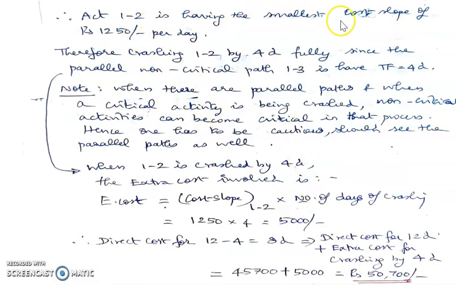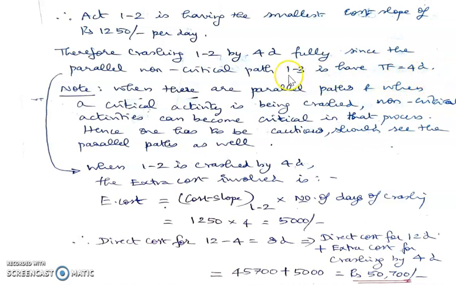So activity 1, 2 is having the smallest cost slope of 1250 per day. Therefore, we crash activity 1, 2 by 4 days fully, since the parallel non-critical path has a total float of 4 days. Here there is an important note. When there are parallel paths and when a critical activity is being crashed, non-critical activities can become critical in that process. So one has to be cautious and should see what the parallel paths are as well. We have seen that it is safe to crash activity 1, 2 throughout at one stroke by 4 days, because there is a parallel non-critical activity which has 4 days total float.